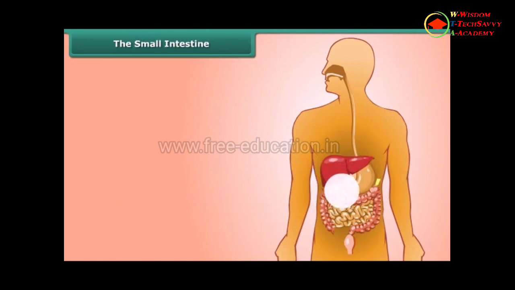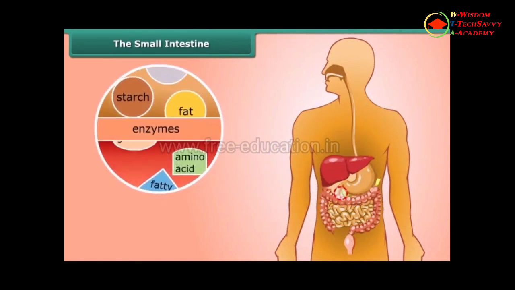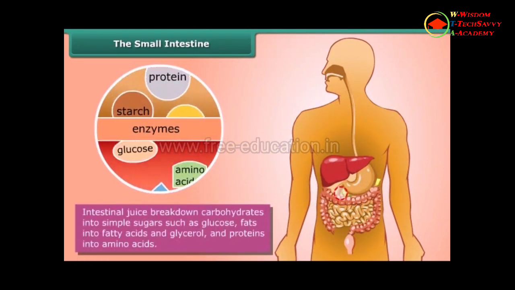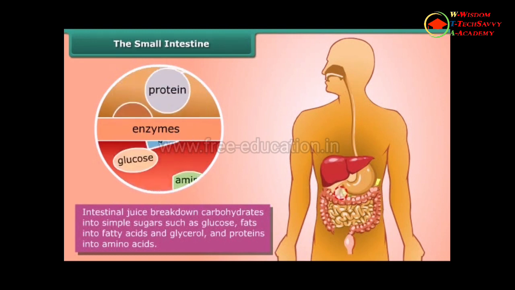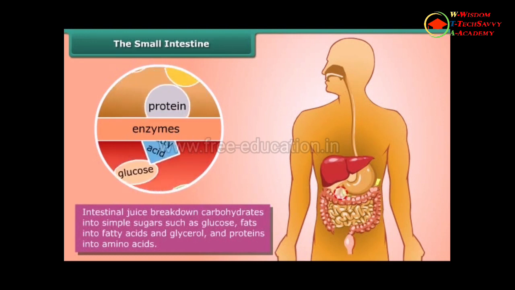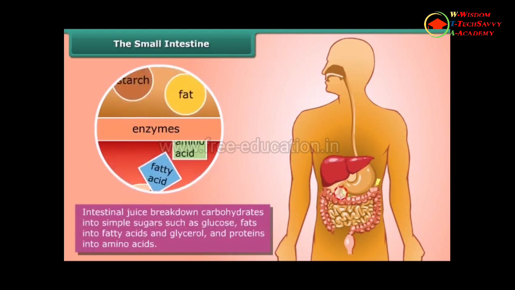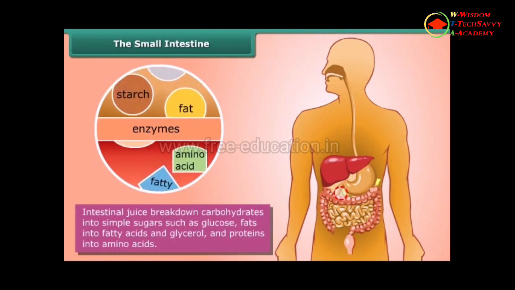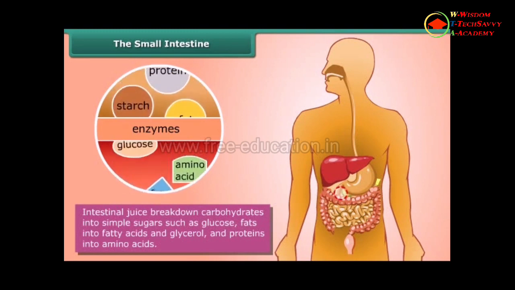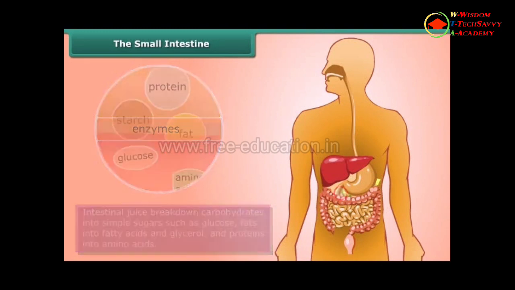After that, partly digested food reaches the small intestine, and intestinal juice breaks down carbohydrates into simple sugars such as glucose, fats into fatty acids and glycerol, and proteins into amino acids, and completes the digestion of the food.